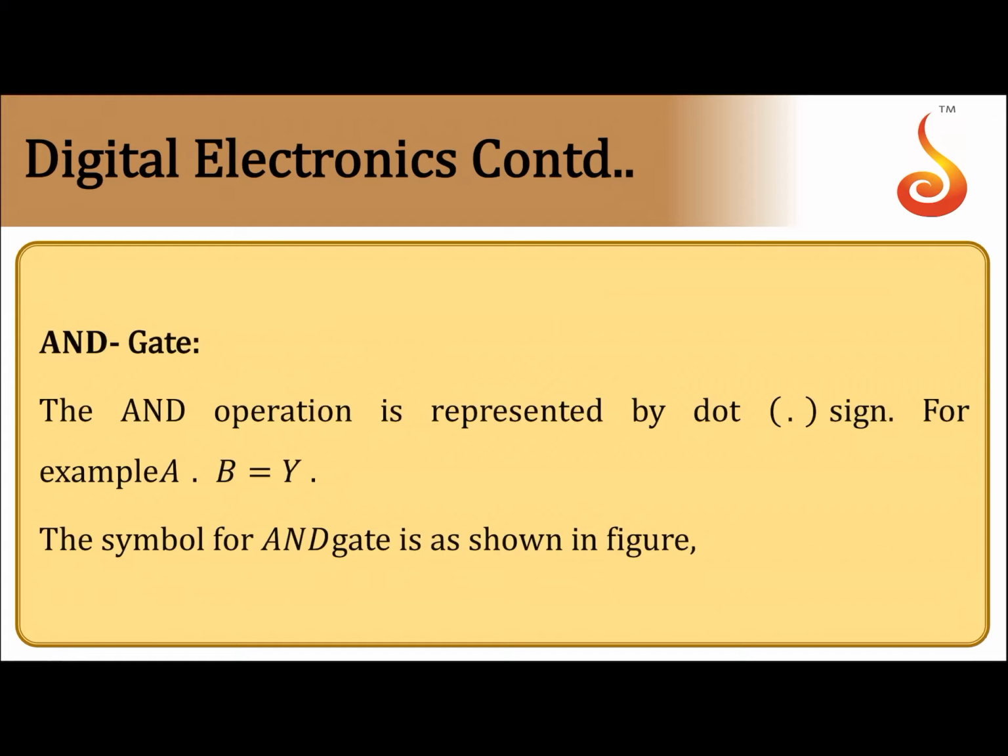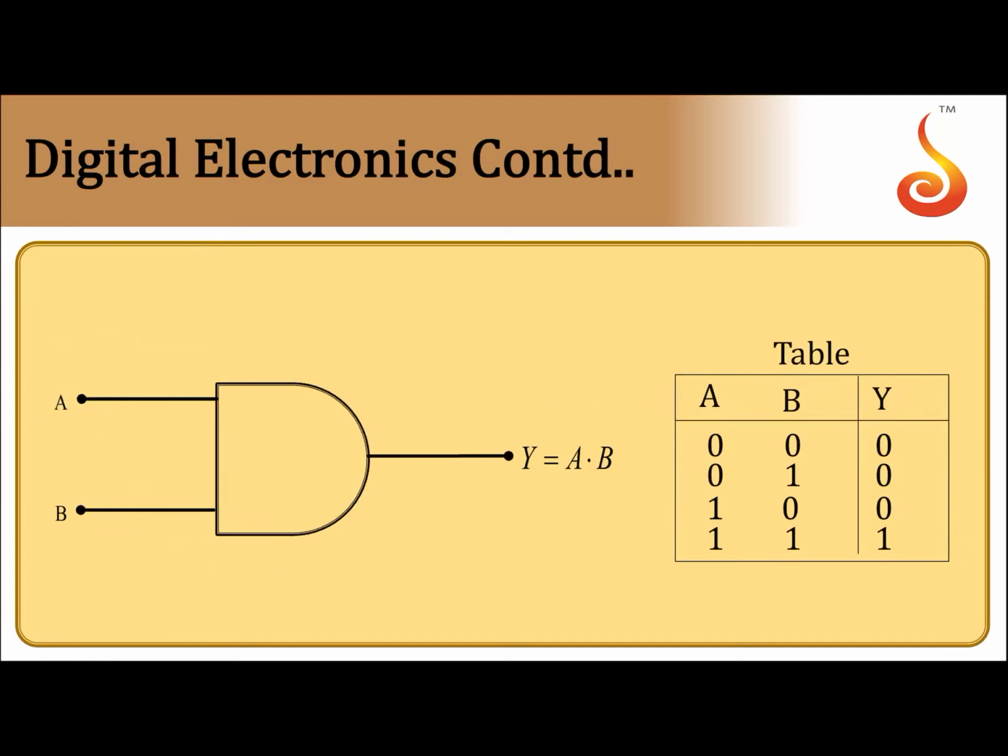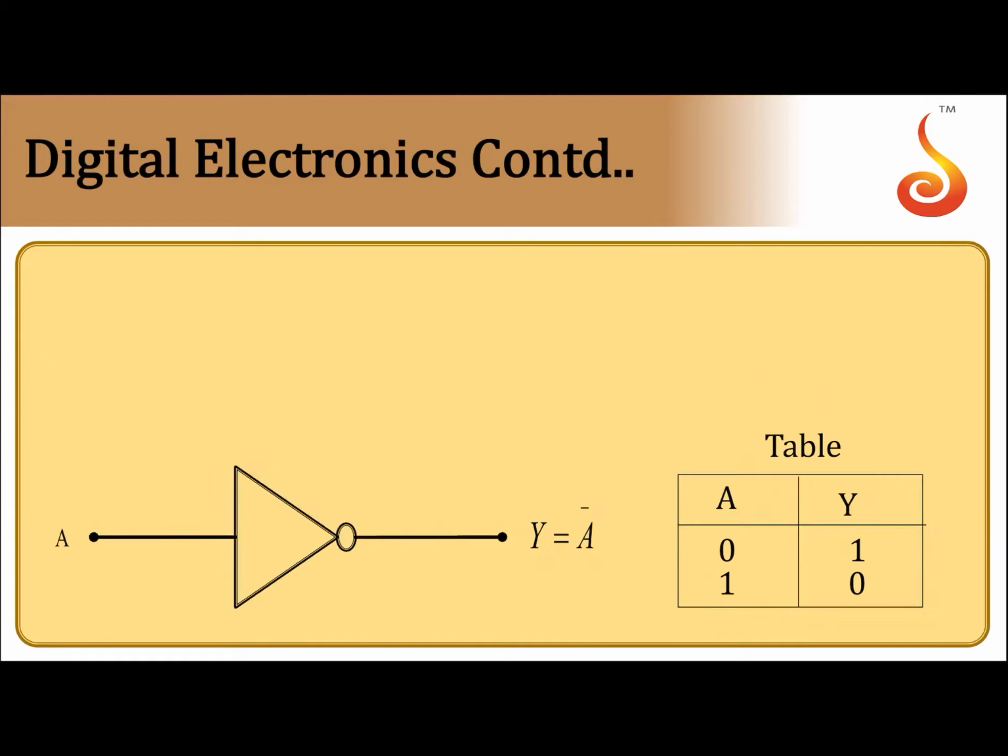Now coming to the next gate, that is the AND gate. It is represented by the dot sign. It is actually logic multiplication. So here the output will be A into B. If A and B are inputs, the product of the inputs will be the output. The circuit symbol for the AND gate is like this. So Y is equal to A into B. If A and B both are 0, then the output is 0. If any one of the inputs is 0, A or B, you'll always get 0. You'll get 1 only when both the inputs are 1. This is your AND gate.